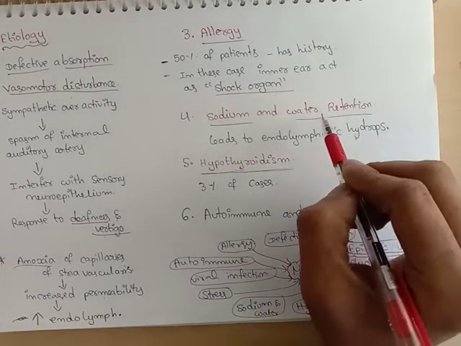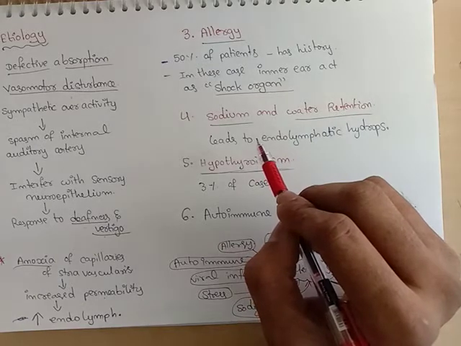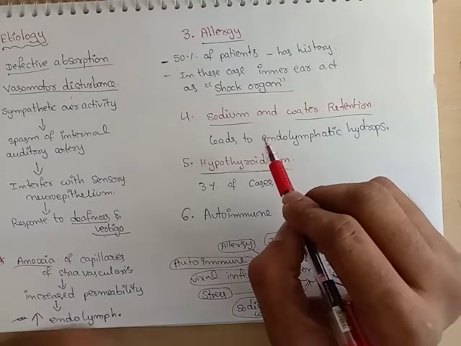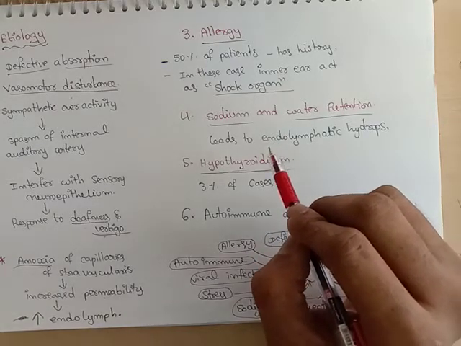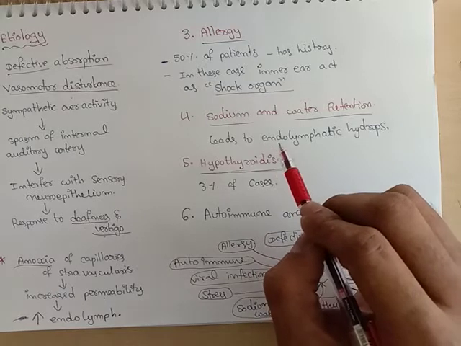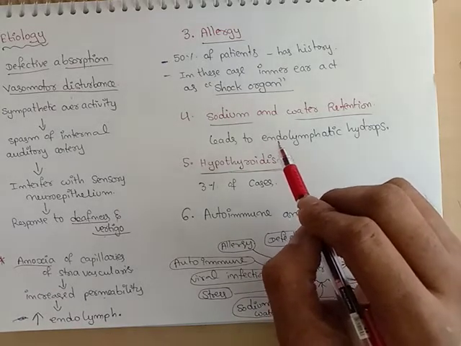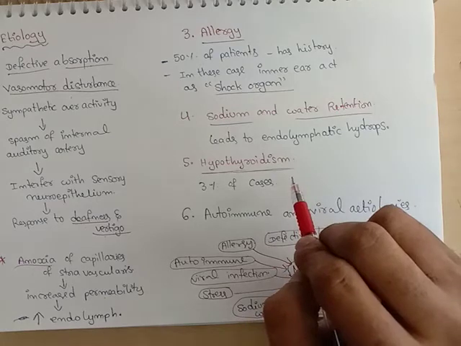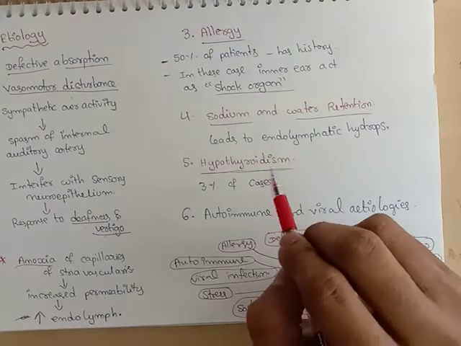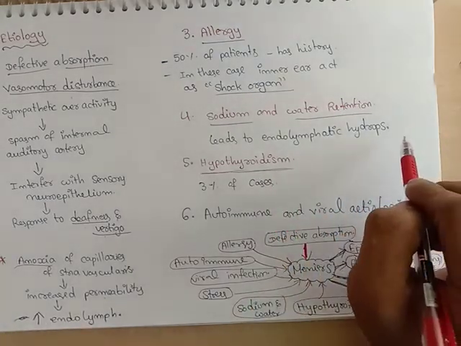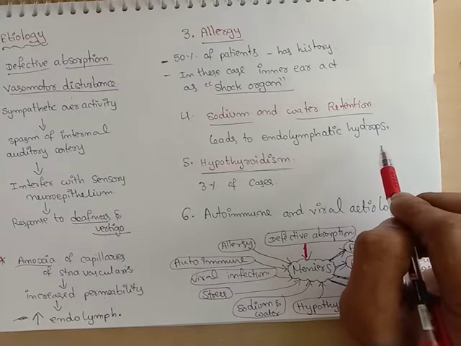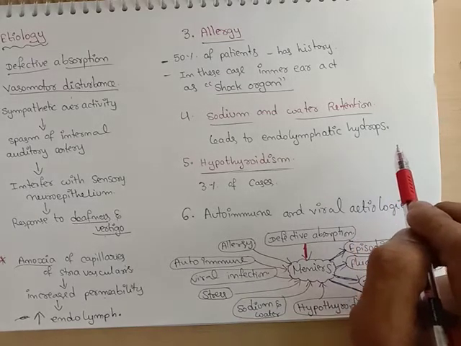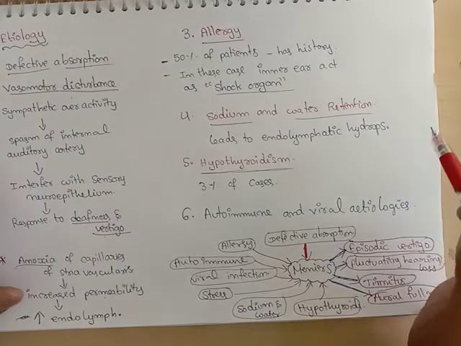Sodium and water retention: we know that water follows sodium. So if there is sodium retention, the water also follows. So there is an increase in the endolymph, which leads to endolymphatic hydrops. Previously I told what is meant by hydrops. Hydrops is excessive accumulation of fluid in the cavities or ECF.